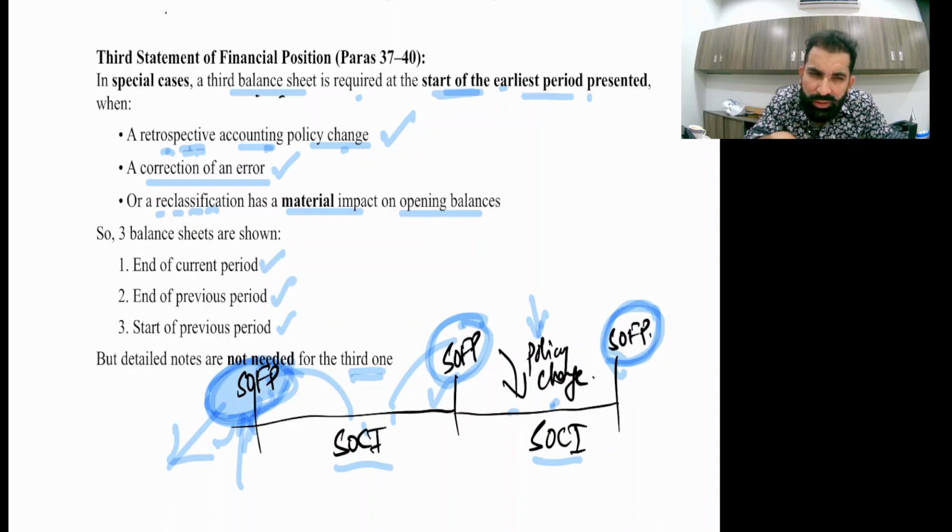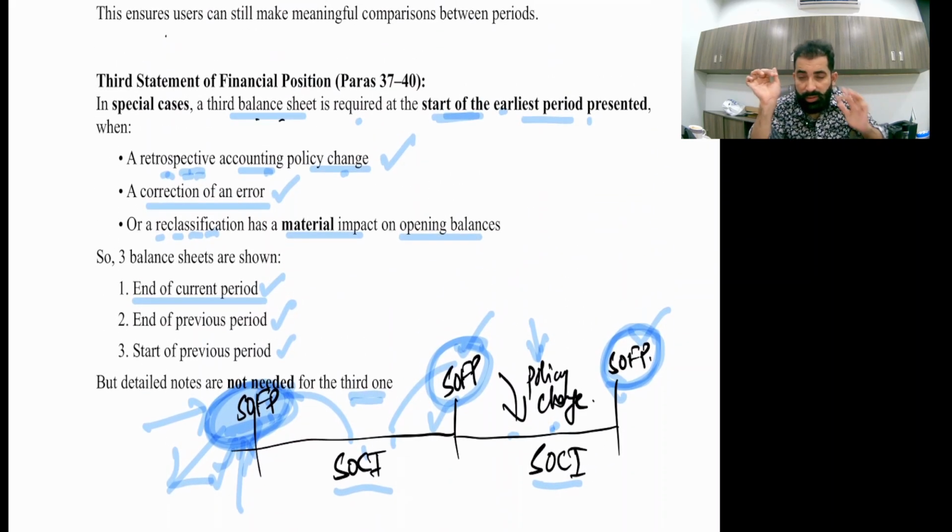Again, this is a policy change. So three balance sheets are shown. I have already covered this: the end of the current period, this one, the end of the previous period, this one, and then this one. But detailed notes are not required for this third one. No extra details for this third one. Just giving you 1 or 2 minutes to read it. Read it, please. It's all old things.